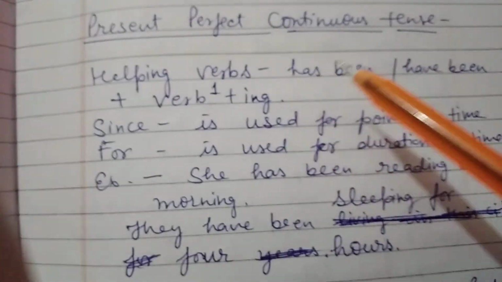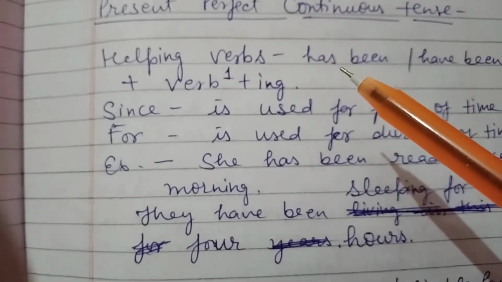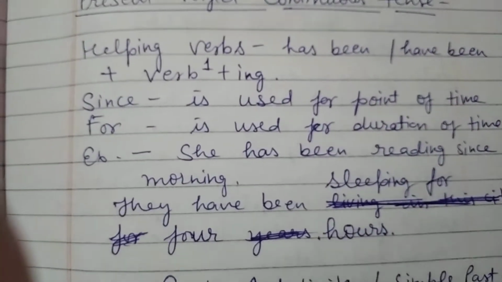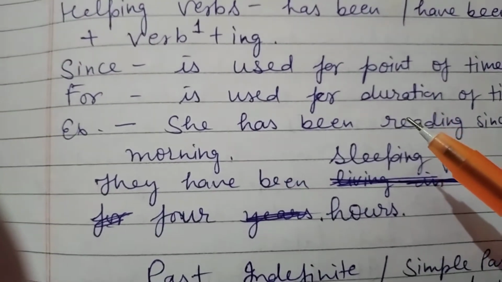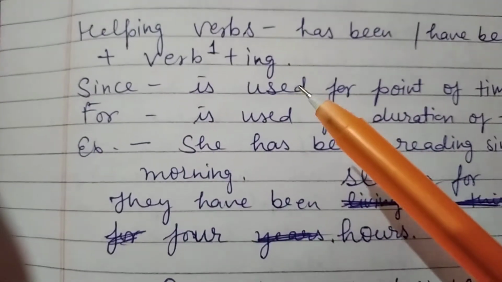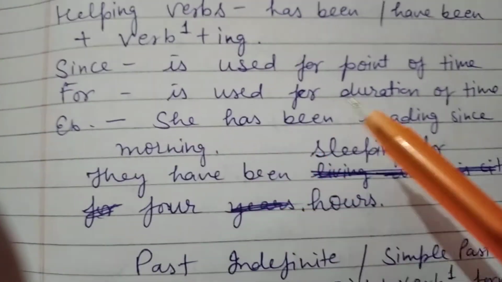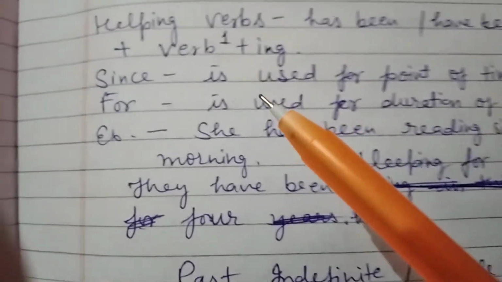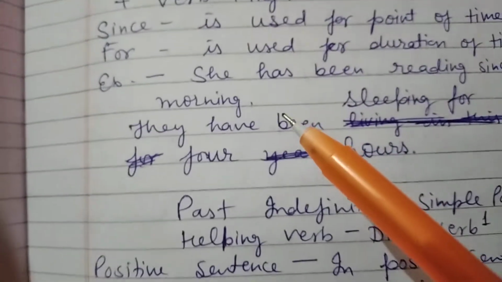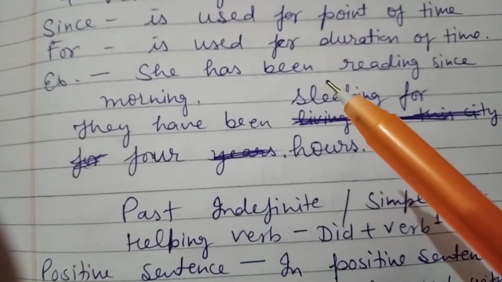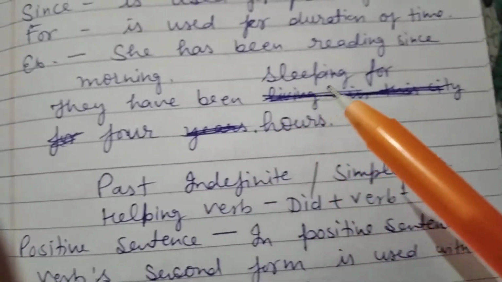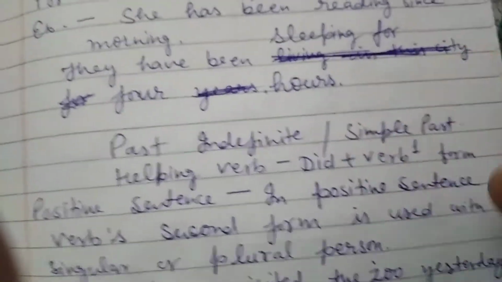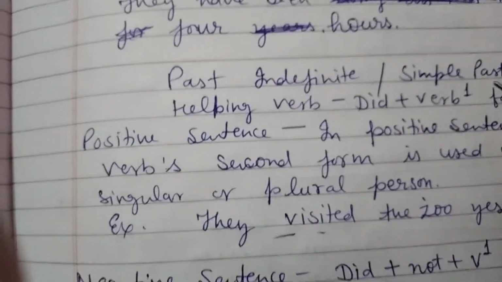So present perfect continuous, because this tense indicates that some work is going on and that has a time period or duration also, and it is used with since and for. For is for a period of time, duration of time, and since is for a point of time. The helping verbs are has been and have been, and the verb's first form plus ing. As they have been sleeping for 4 hours, and she has been reading since morning. So that is about present tense.